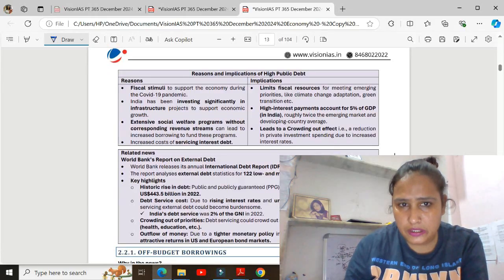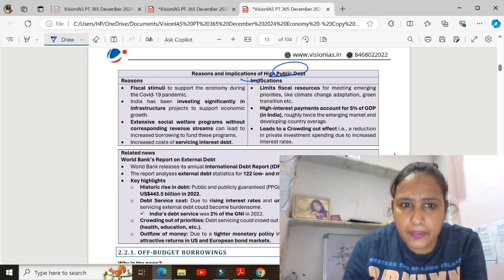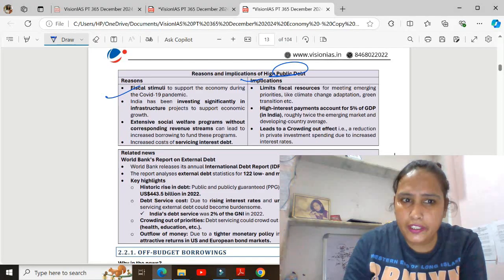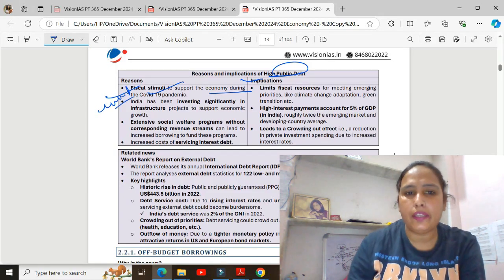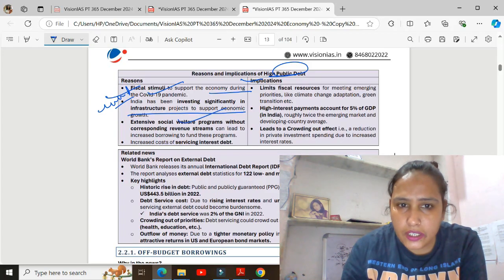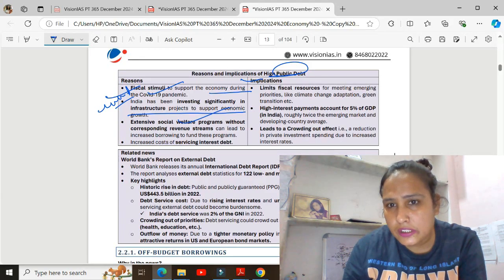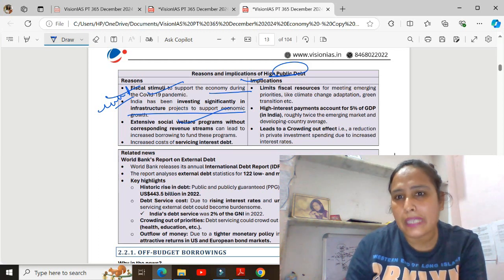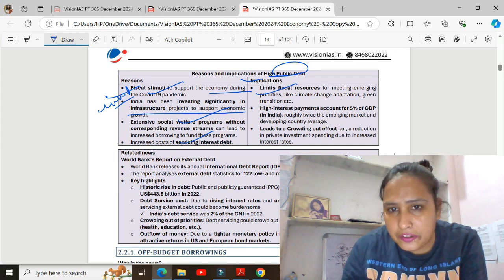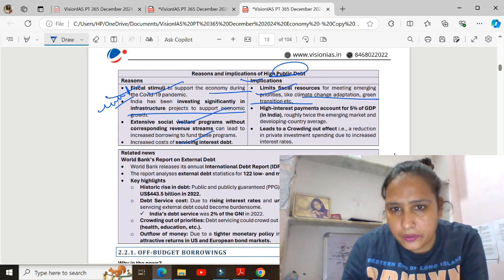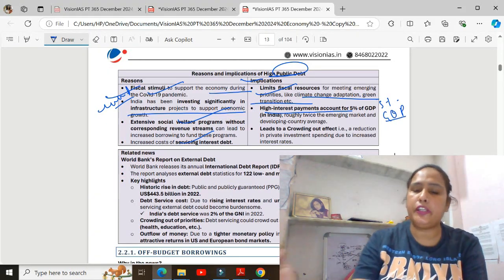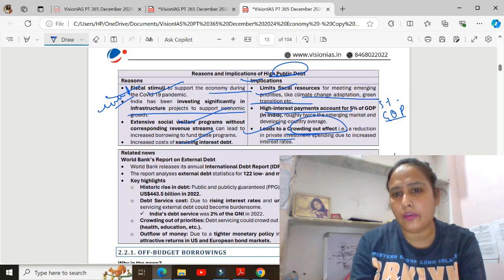Now discussing the reasons and implications of the high public debt. First is fiscal stimulus. India has been facing a pandemic, COVID-19, and investing significantly in infrastructure and social welfare programs, supporting the downtrodden society, and servicing the internal debt. Next is limited fiscal resources, because of climate change and the green transition. High interest payment, about 5% of GDP, leads to the crowding out effect, that is reduction of private investment.